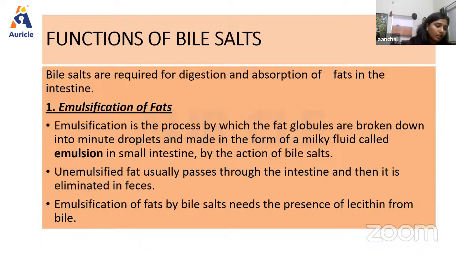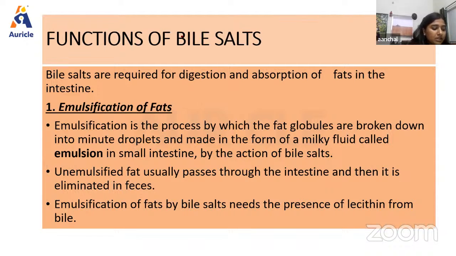As we know, bile is secreted by the cells known as hepatocytes, right? The initial bile secreted by hepatocytes contains a large quantity of bile acids, bile pigment, cholesterol, lecithin, and fatty acids. Then from hepatocytes, bile is released into canaliculi.